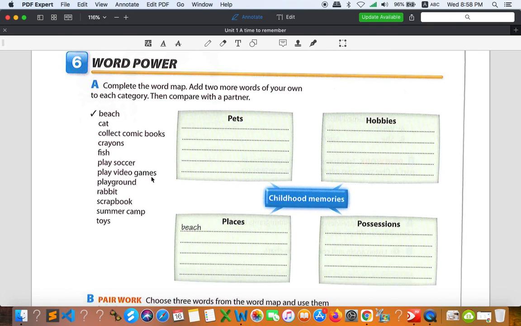Play video games is also hobbies because it shows what you like to play or what you like to do. Playground is a place where you can enjoy, especially when you were young. Rabbit: pets, hobby, places, possessions. What do you think about this? So that should be pets. You can have a pet rabbit.